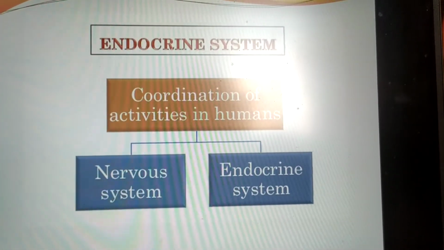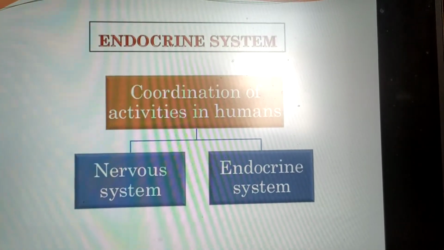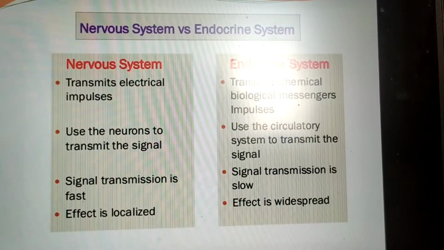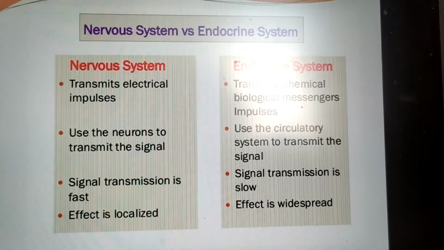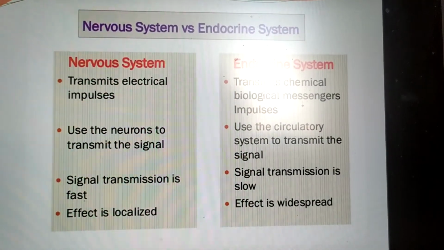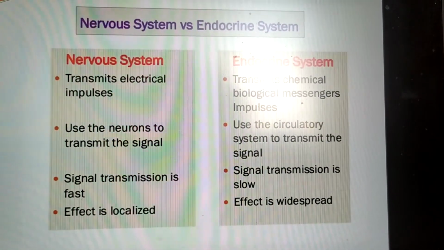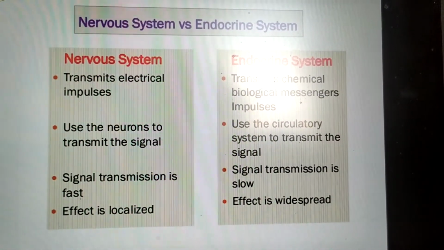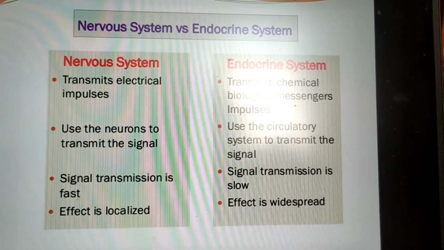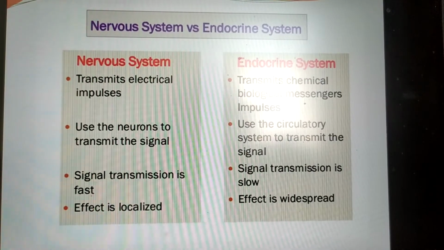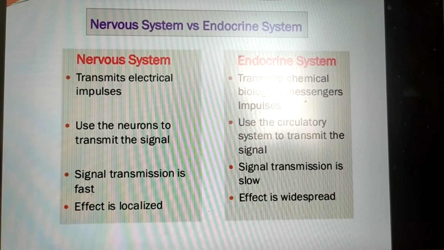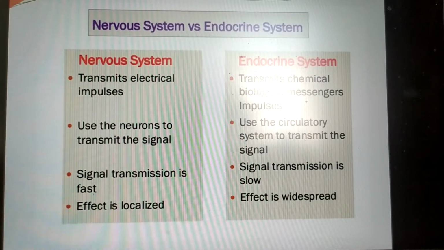Now we'll discuss the hormones in animals. So we'll discuss all about the endocrine system. Endocrine system is a system of isolated ductless glands that pour their secretion directly into the circulatory system. We have already discussed the nervous system. So in the endocrine system, what's taking place and how it is taking place, what are the types of hormones which are produced in humans, you will study all about that.